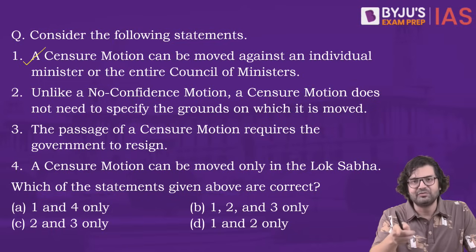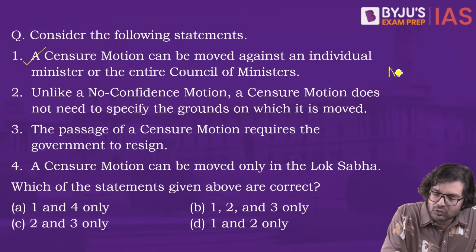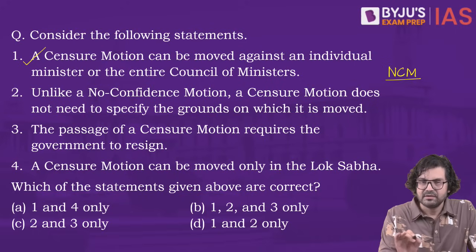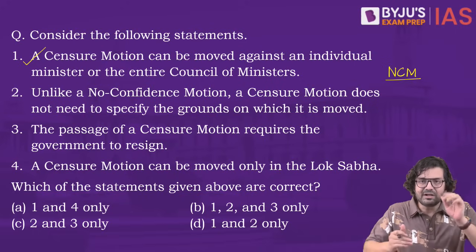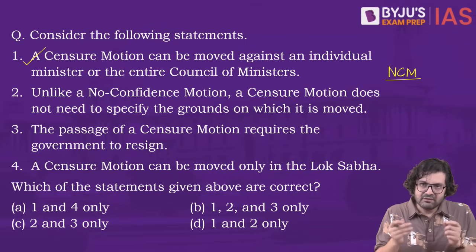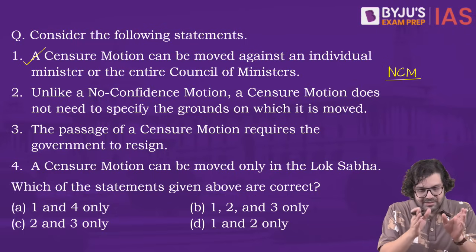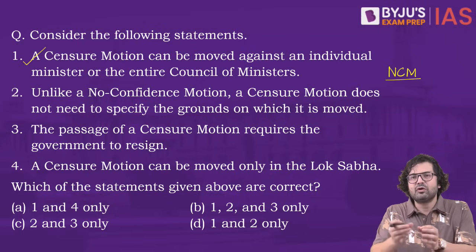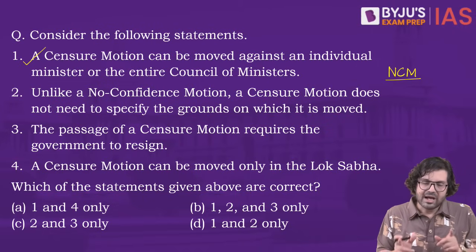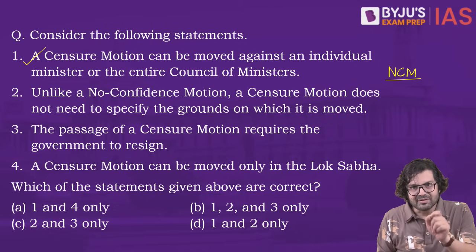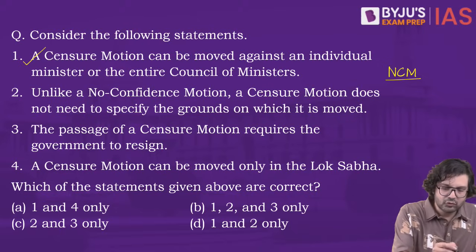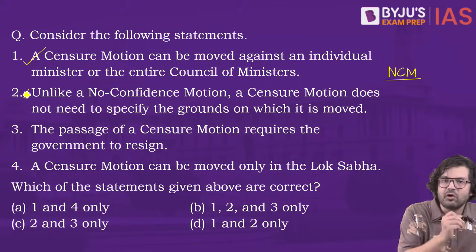Now, unlike a no confidence motion, a censure motion does not need to specify the grounds. Sadly, it's the exact opposite. When you bring a no confidence motion, feel free to not give a reason. In fact, even if you try to give a reason, that reason is not a part of the formal motion. However, a censure motion can be brought with a proper reason only. So, the second one is wrong.